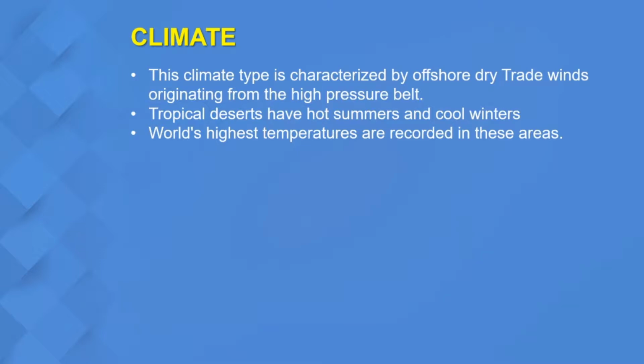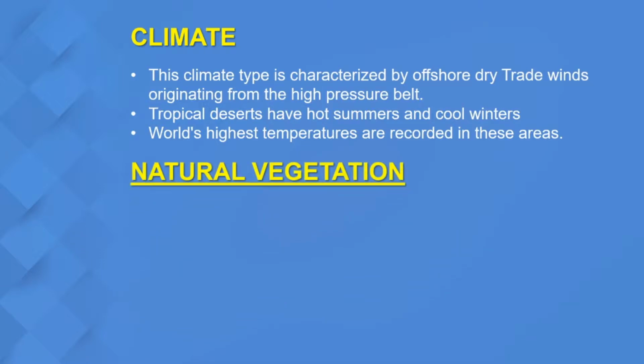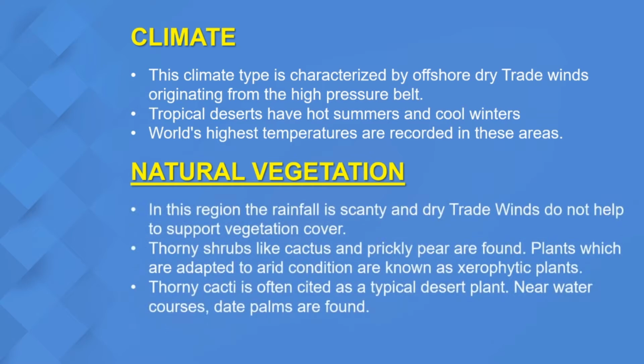Now let me go to the next topic, that is your natural vegetation. What do you mean by natural vegetation? By natural vegetation here we mean what type of forests are available or what type of tree covers are available. In this region, which region? In the tropical region, the rainfall is very less. It has a very scanty rainfall. Okay, they have trade winds which do not support any vegetation cover.